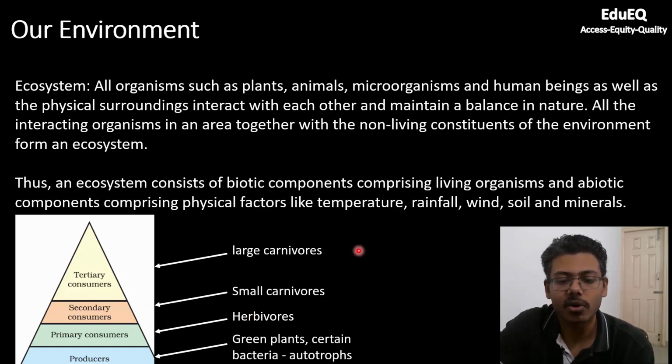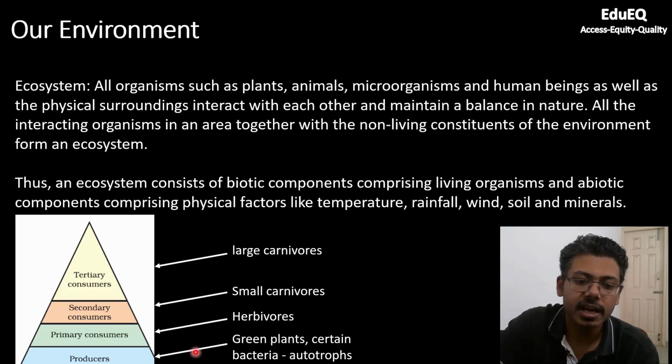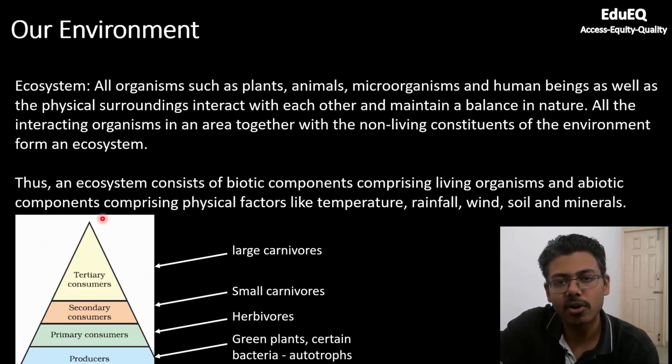These are the different trophic levels along which the energy passes in an ecosystem, and these all form parts of the ecosystem. So these are nothing but biotic components of the ecosystem. Producers are the plants and bacteria which make their own food. Primary consumers are herbivores because they are eating producers directly, and the small carnivores which are eating herbivores are secondary consumers.